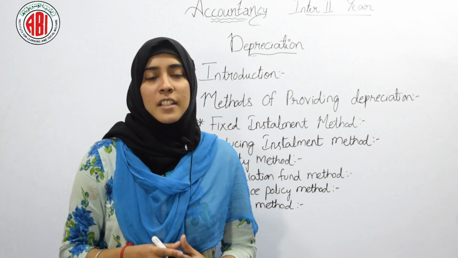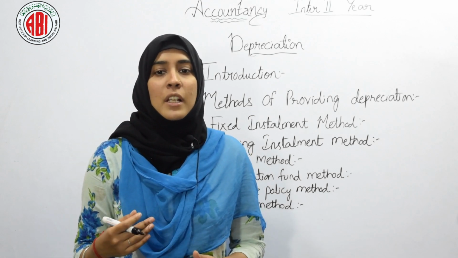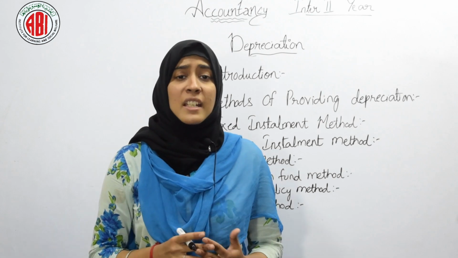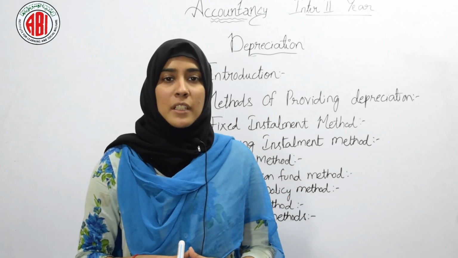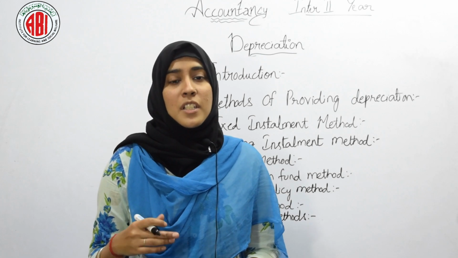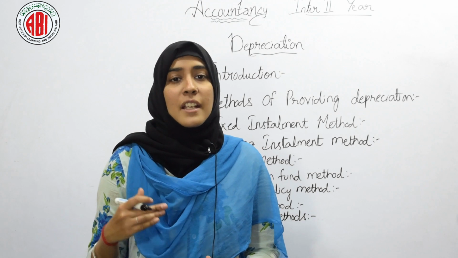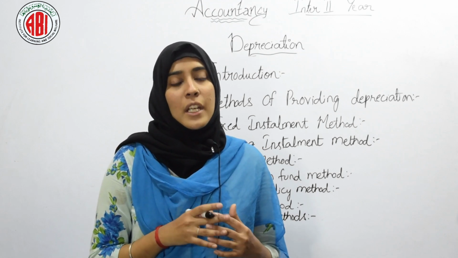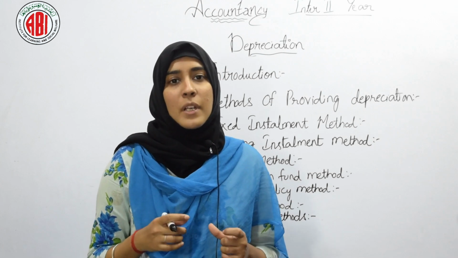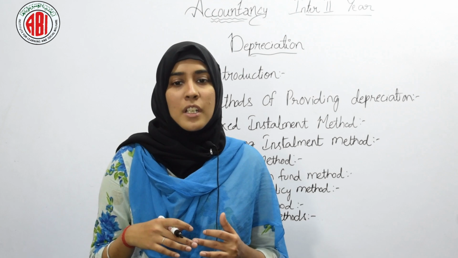Depletion method. Under this method, the total quantity of output likely to be available is estimated, and it is used for mines, quarries, etc. Revaluation method. Under this method, depreciation is calculated by comparing the value of the asset at the end of the year and the value of the asset at the beginning of the year. So, this method is used for loose tools, livestock, machinery, etc.